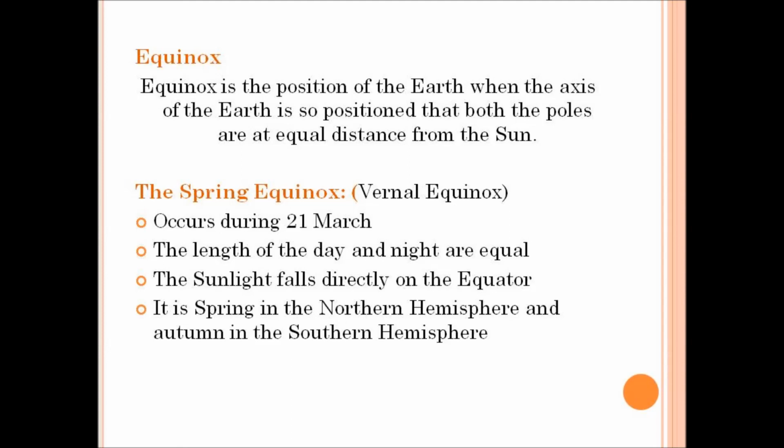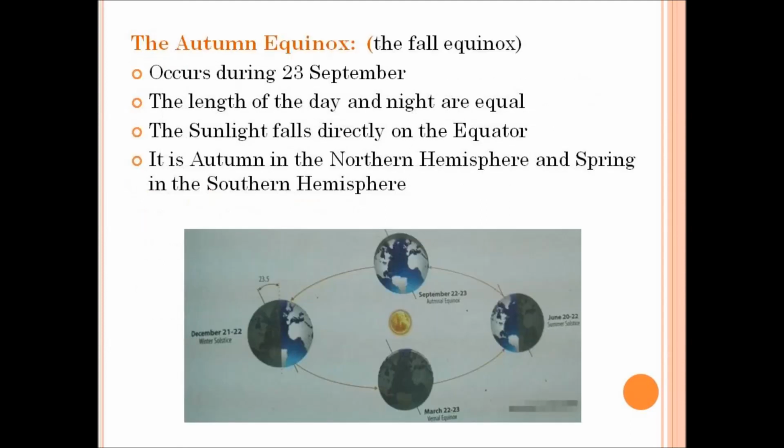So once again I'll repeat, children. The spring equinox occurs on 21st March every year, and it is also called the vernal equinox. During this spring equinox, the length of the day and night will be equal. The Sun's light falls directly on the equator, and the northern hemisphere experiences spring season, and it is autumn season in the southern hemisphere. And next we will see about the autumn equinox.